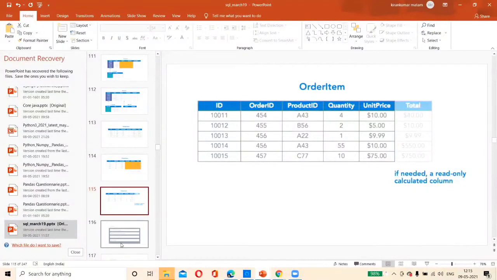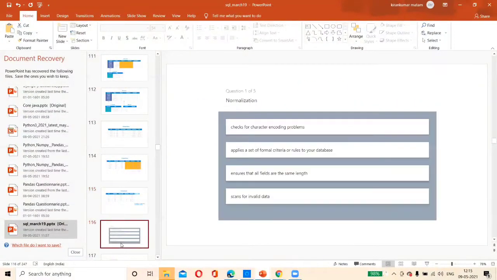Such kind of silly mistakes we should not do. We should say, okay, you want this data, you calculate it in Python or Java whenever you are fetching the data. We should not provide this as stored data, it is best to be calculated, because today the unit price may be different, tomorrow the unit price may be different. It should not be pre-stored and kept, because that is the problem for us.